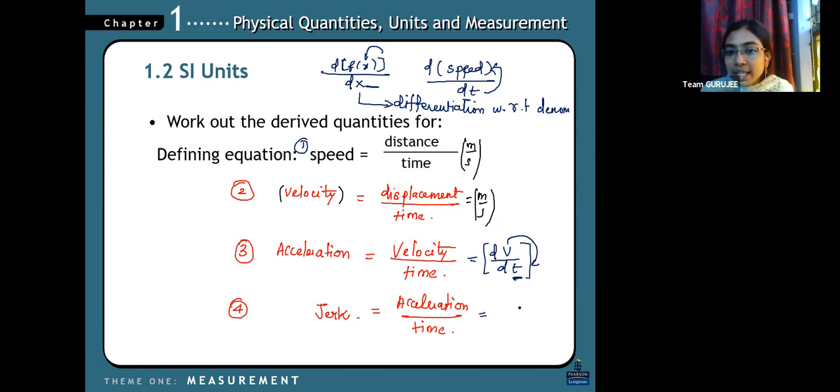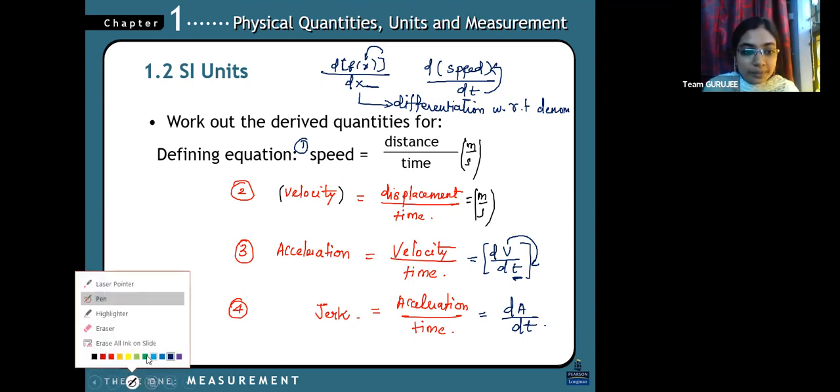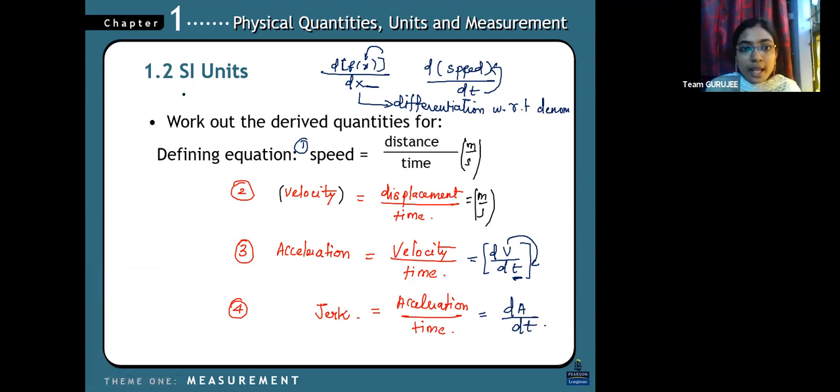Acceleration means dA by dt, we get what? Jerk. So this is the order. One thing I wanted to tell you now, let's take x. When you differentiate this with respect to time, you get velocity.